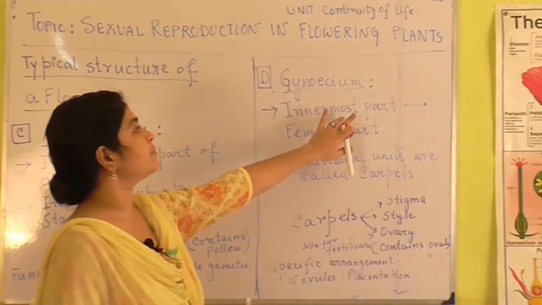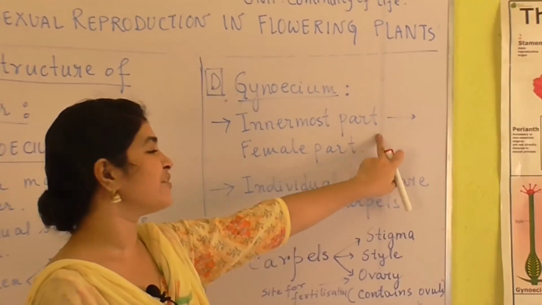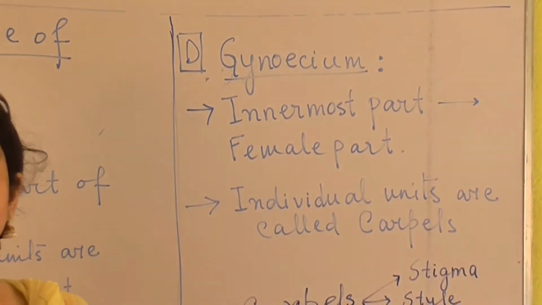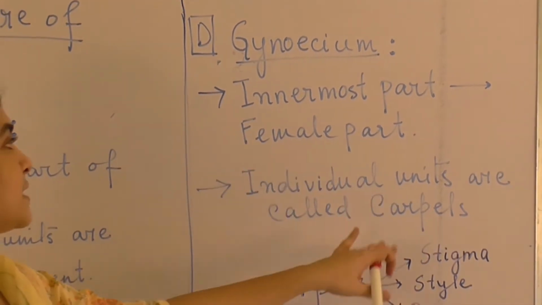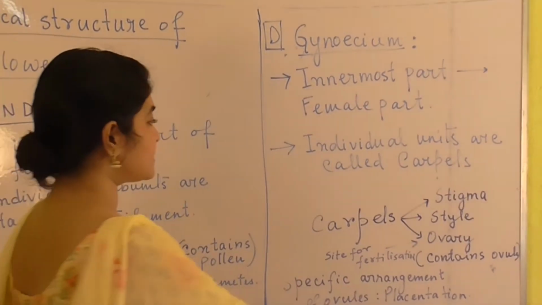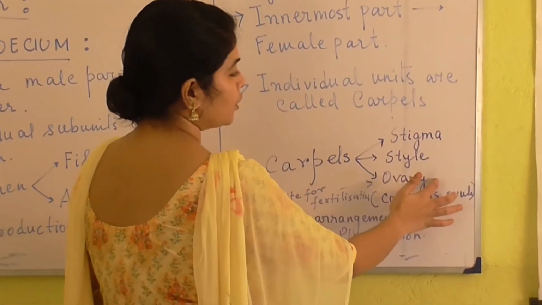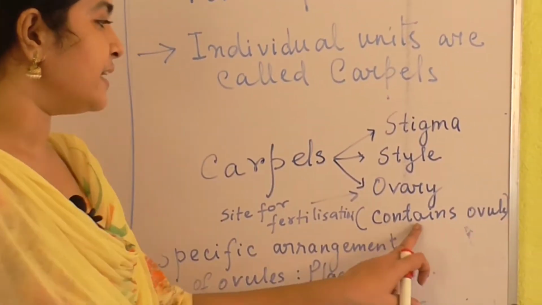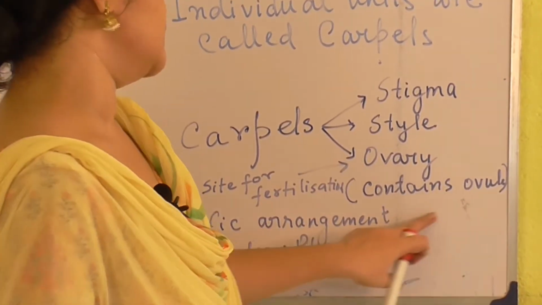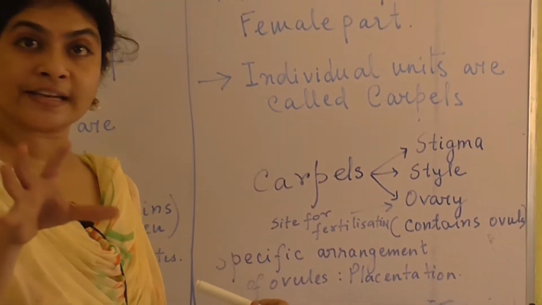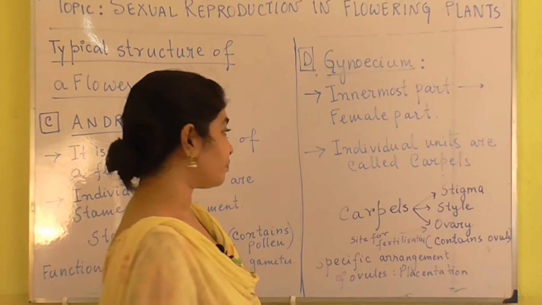So this is the innermost part of the flower and it is the female part. The innermost part of the flower is the gynoecium, and the individual units are called carpels. Now these carpels have three parts: stigma, style and ovary. The ovary contains ovules, and the ovary is the site of fertilization. That fertilization takes place in ovaries.